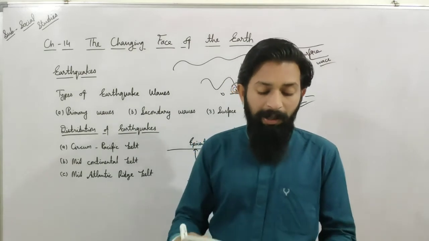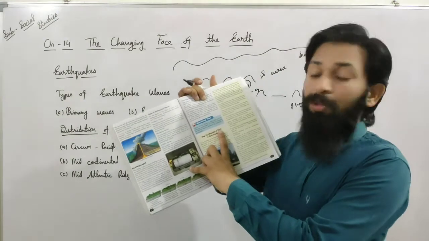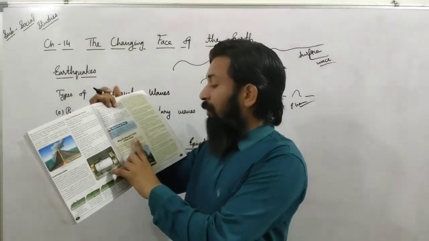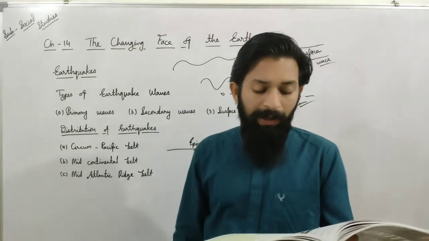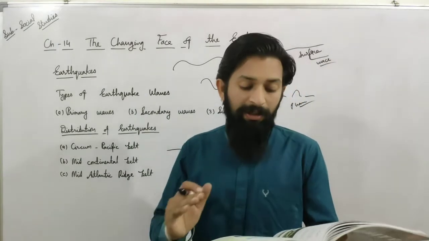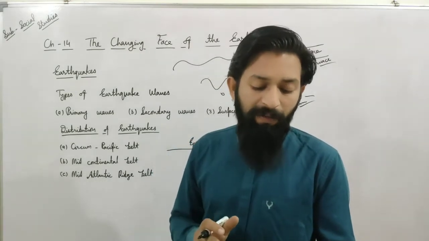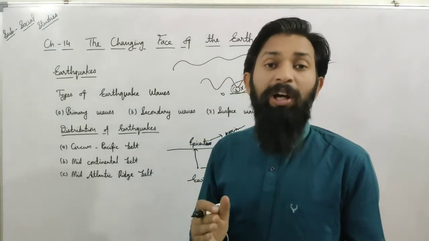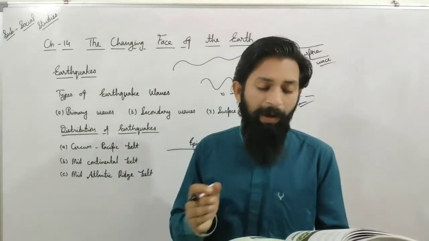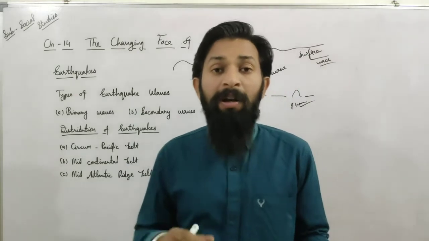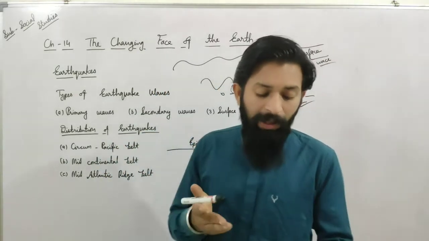Dear students, one incident is also given here: the Bhuj earthquake of 26 January 2001. A case study is also given, and we will study this one also. We cannot forget the earthquake of 26 January 2001, which shook the state of Gujarat and left thousands of people dead. The property loss was nearly 1000 crore at that time, and thousands of people died and lakhs of people were injured.